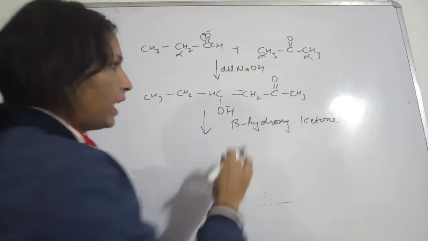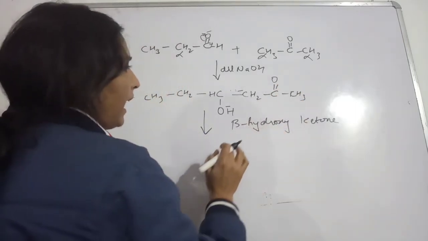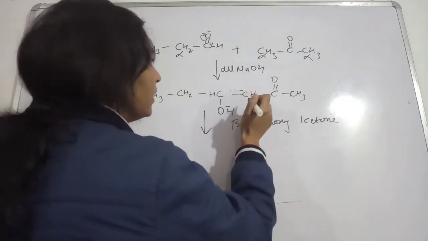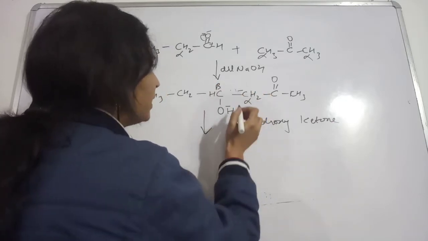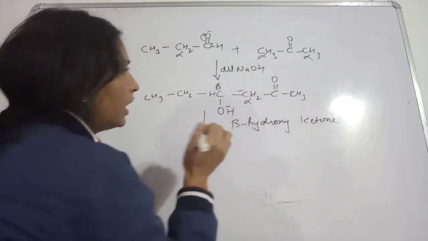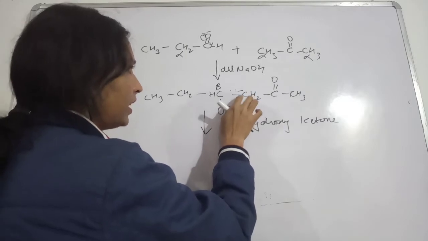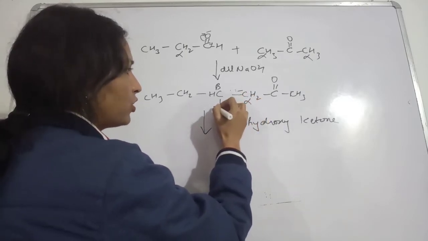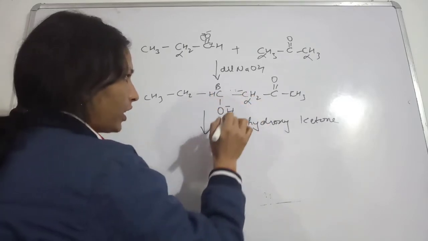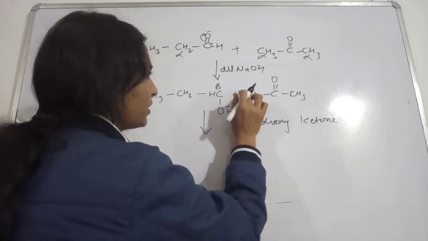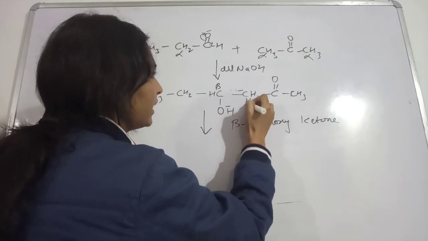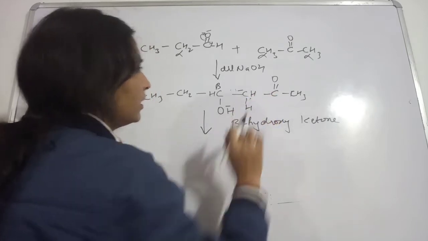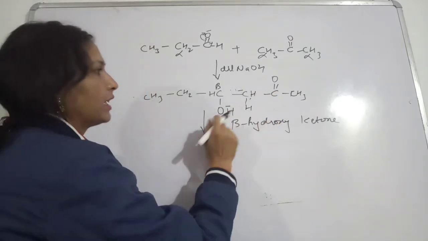So we got beta hydroxy ketone, and here this is the alpha carbon, this is the beta carbon, so they are going to remove a water molecule from this alpha and beta carbon. So you can also write two hydrogens like this.